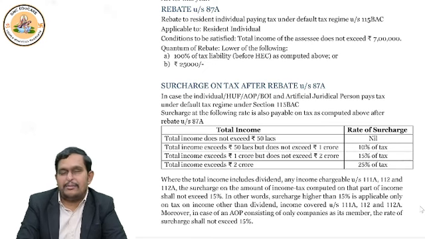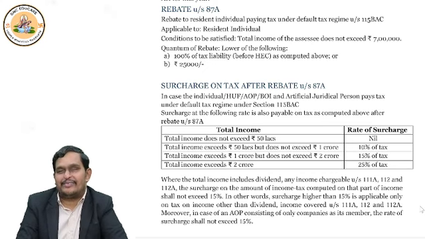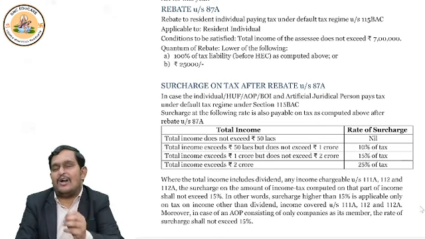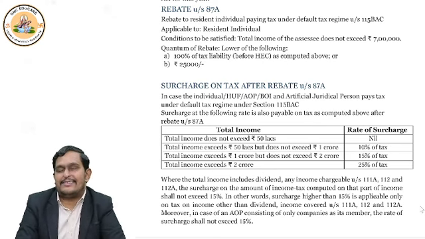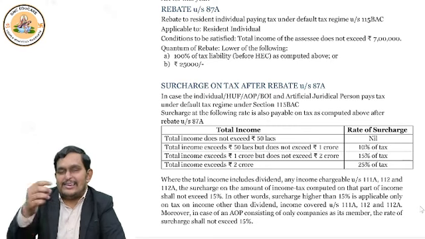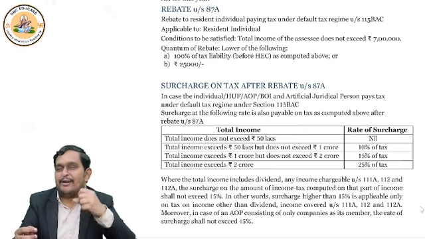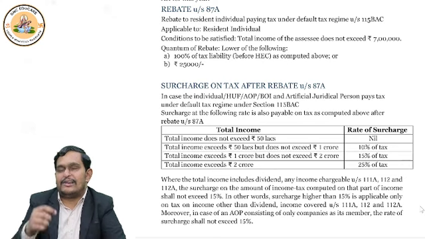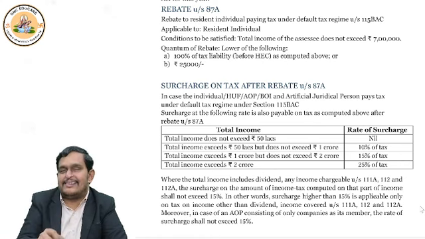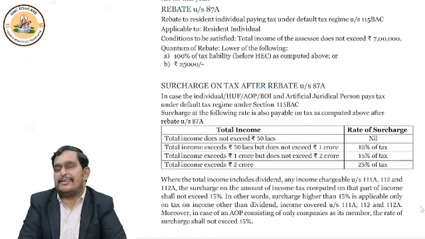Now, if your income is low, government says we'll give a discount. But suppose your income is more. Government says we also want more, and that is surcharge. Surcharge is basically a tax on tax. When your income is more, government also wants more tax. It is calculated as a percentage of tax and is added to the tax before health and education cess.